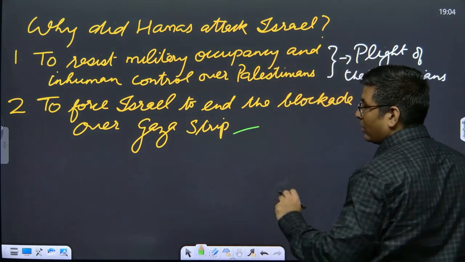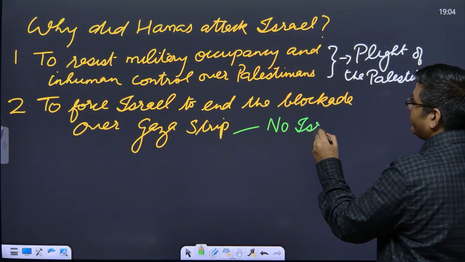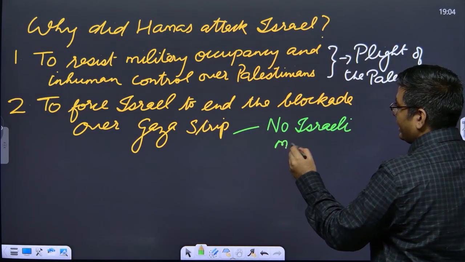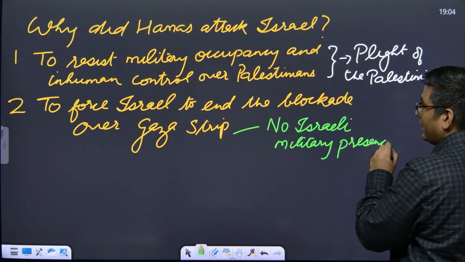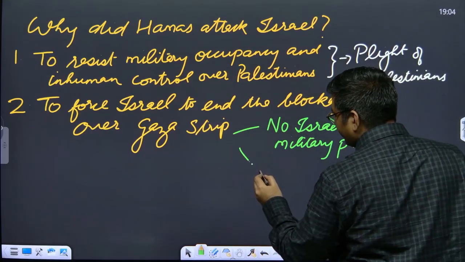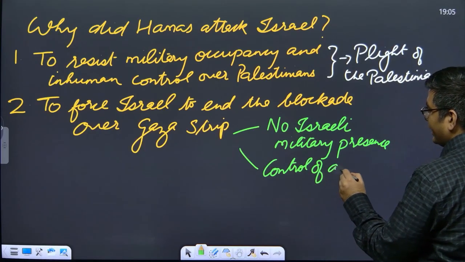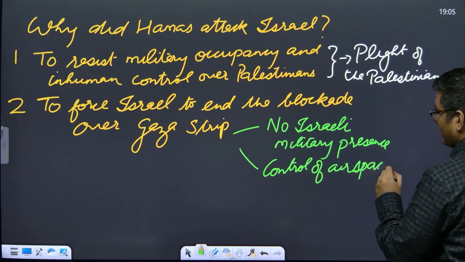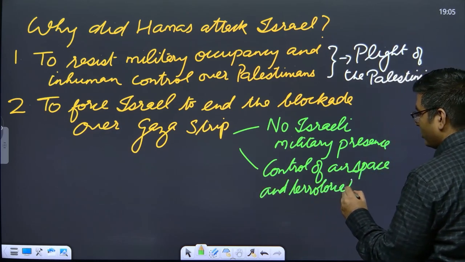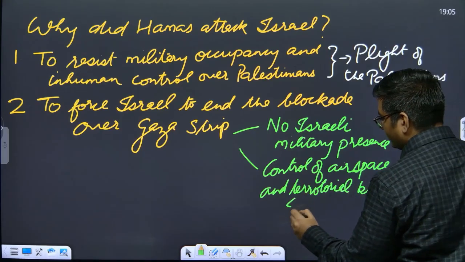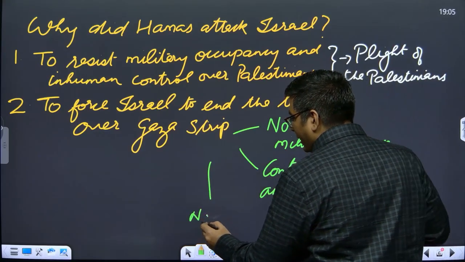In Gaza, before 7th of October 2023, there was no Israeli military presence, but only in Gaza Strip, there is control of airspace and territorial waters by Israel. This still continues. And the third one is basically naval blockade of Gaza.